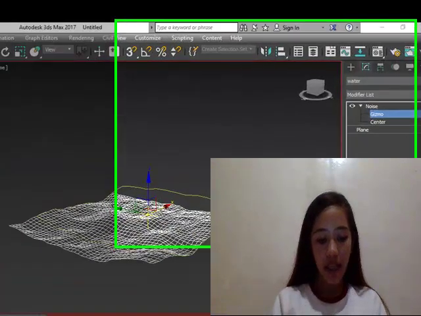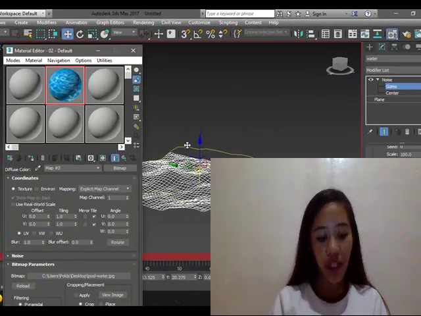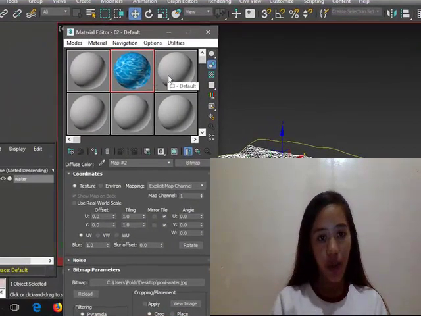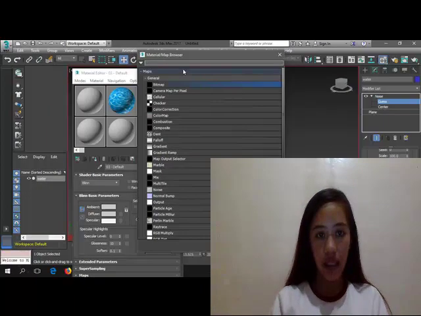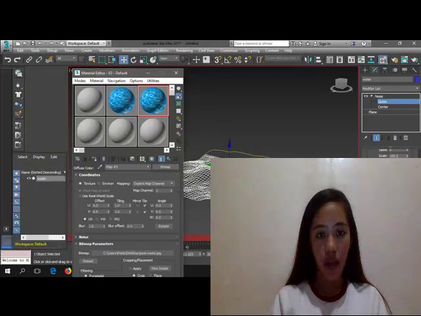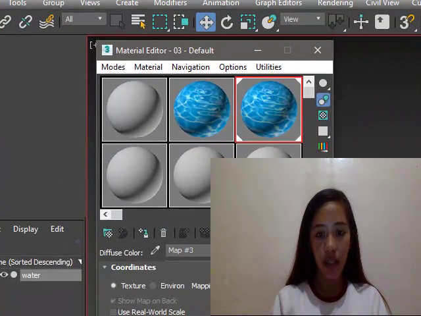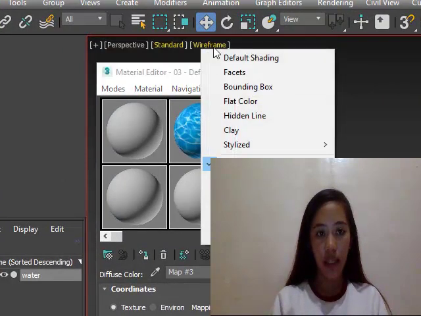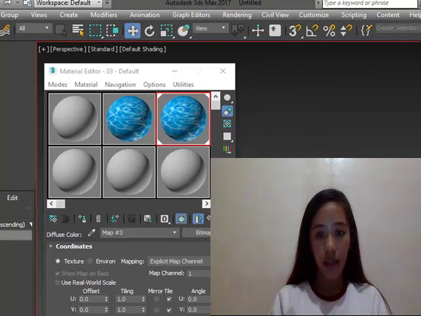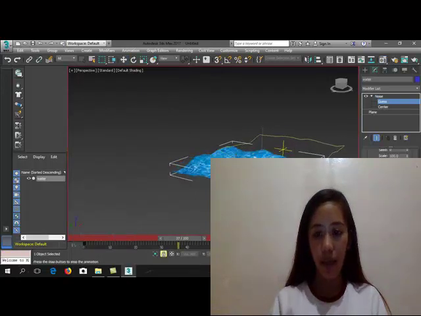So the next step is to click the material editor and find the water material that you want to use. So let's click this and click the bitmap and pull water, open, and drag this into this, and let's see, it will look like that. And let's see what will happen.